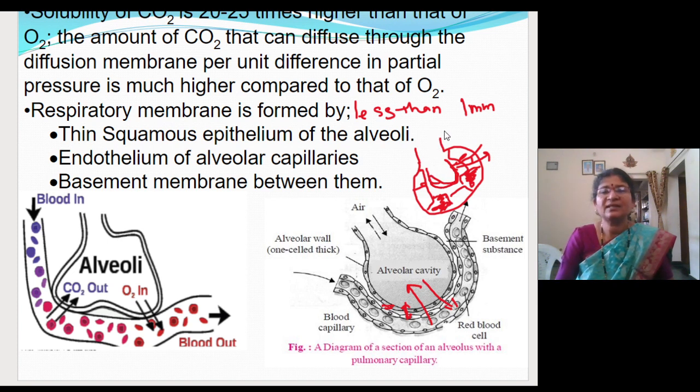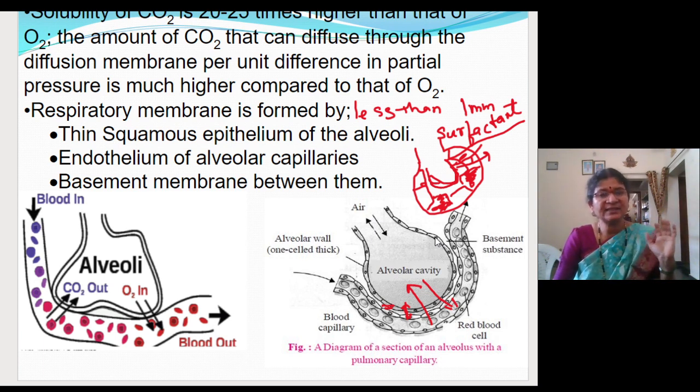Fine, surfactant. What is that called? Surfactant. Fine. So this surfactant will prevent the collapse of the alveoli during expiration. That is why our alveoli will never get collapsed. Fine, you have to remember.